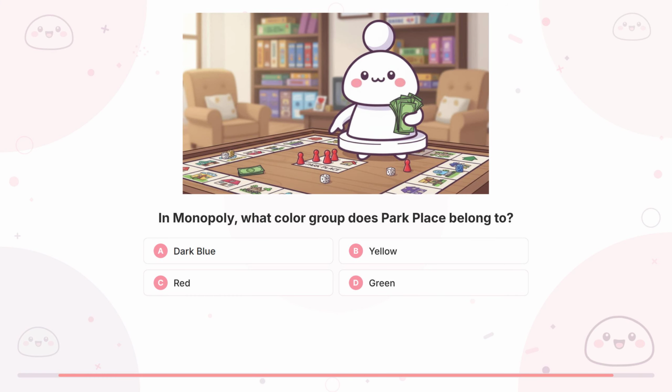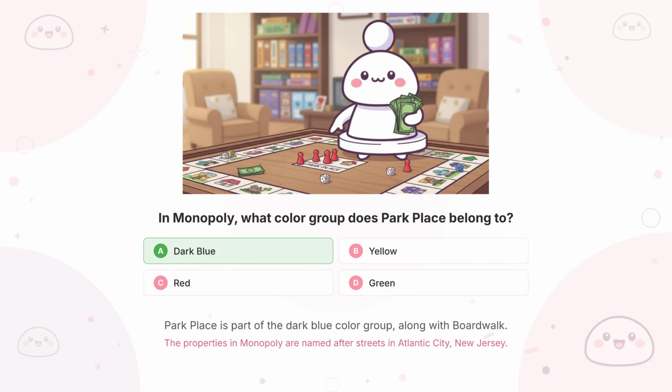Question 22. In Monopoly, what color group does Park Place belong to? And the answer is A, dark blue.